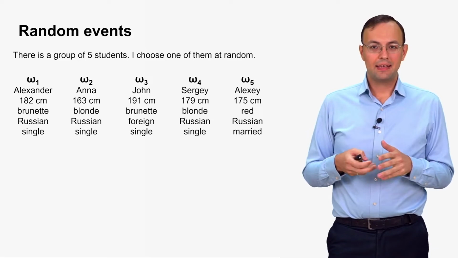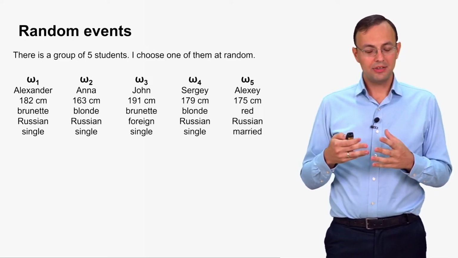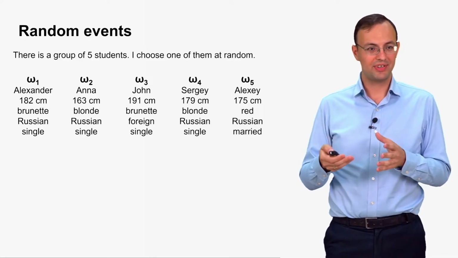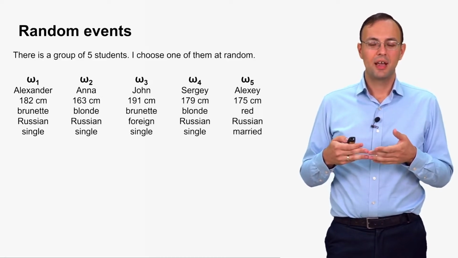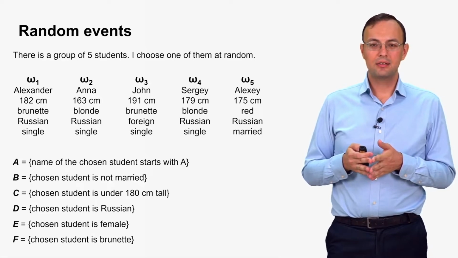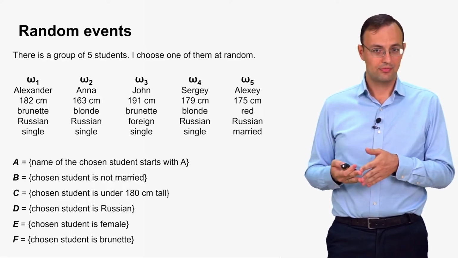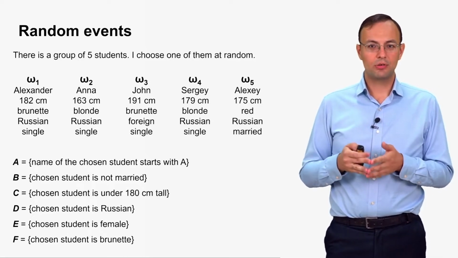And a random event is a thing based on one of the questions of this kind. So after the student is chosen, I can say, for example, does his name start with letter A or not? Or is the chosen student married or not?